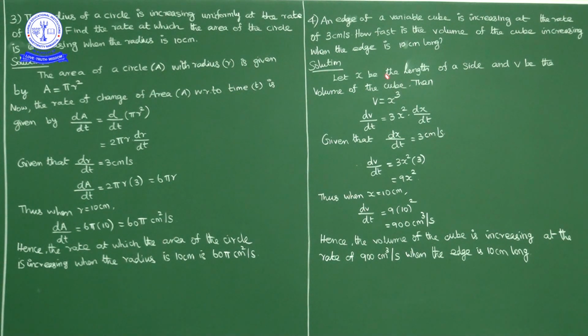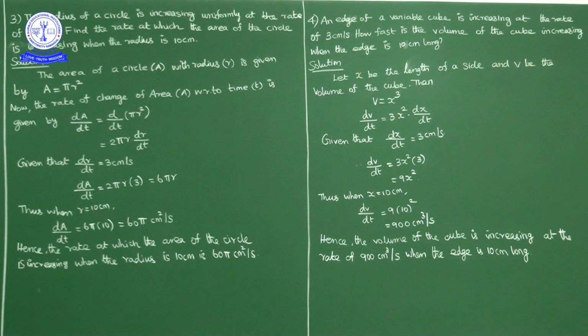Let x be the length of the side and v be the volume. Then the volume formula is x cube. So the rate of change of volume, dv by dt, is equal to d by dt of x cube. The derivative of x cube is 3x square, and the derivative of x is dx by dt. Now dx by dt, how much is it given? 3 centimeter per second. So in place of dx by dt substitute 3. So what we get is dv by dt is equal to 9x square.